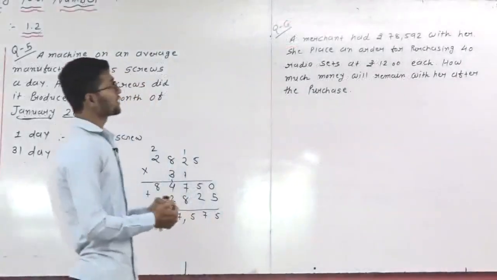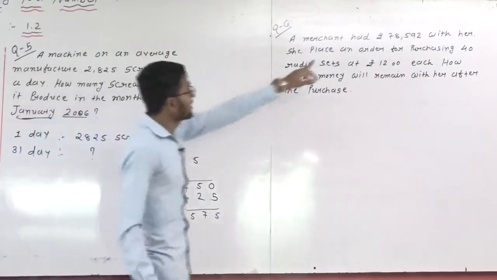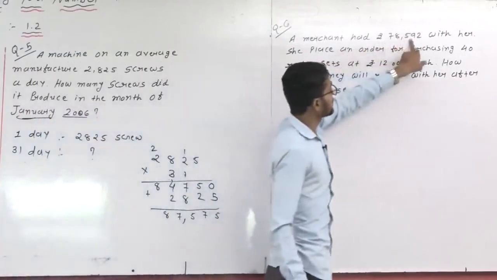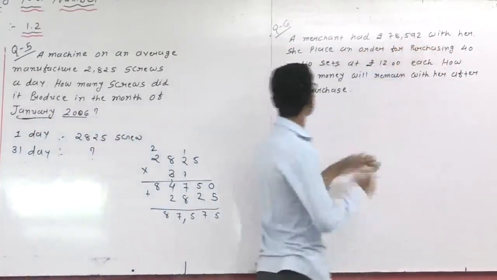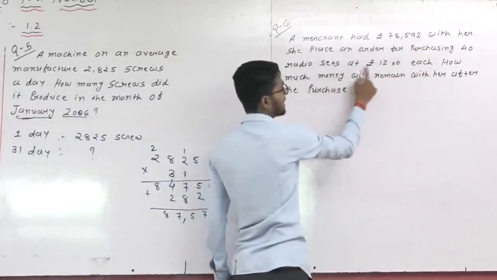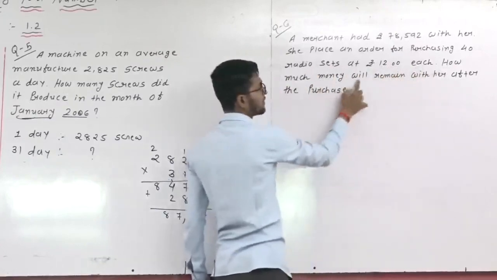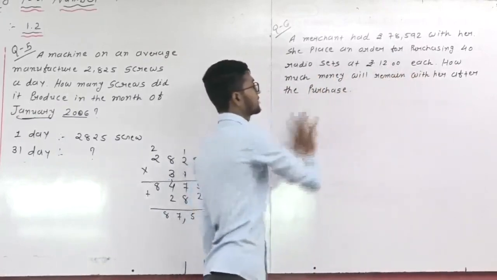Okay, students. Now to the next question. Question number 6. A merchant had rupees 78,592 with her. She placed an order for purchasing 40 radio sets at rupees 1,200 each. How much money will remain with her after purchase?